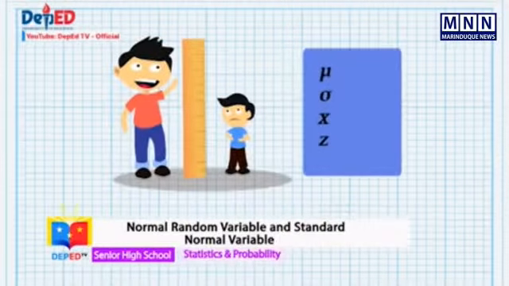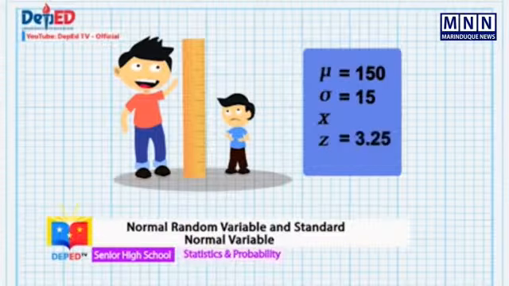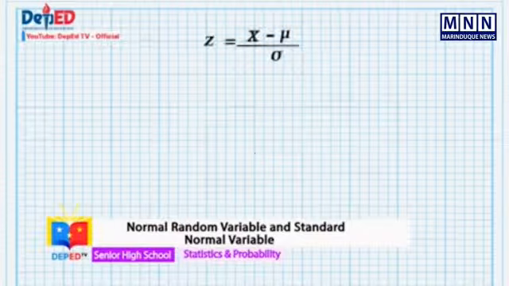Let's have another example. The heights of teachers in Santa Catalina National High School are normally distributed with a mean of 150 centimeters and standard deviation of 15 centimeters. The height of Sir Victor has a z-score of 3.25. What is the actual height of Sir Victor? In this example, the z-score is given while the normal random variable is unknown. So let us derive the formula for the z-score.